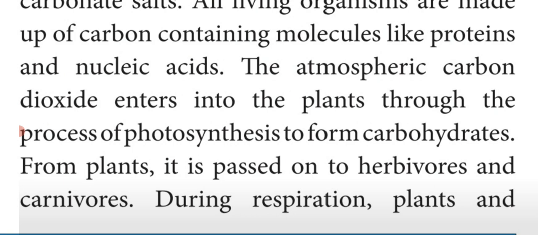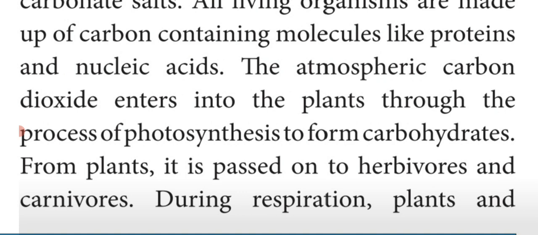Then after that, these plant parts are eaten by herbivorous animals and human beings also. We are taking vegetables, fruits, everything from the plant parts only. Then some of the animals eat the flesh of other animals, that means herbivorous animals.